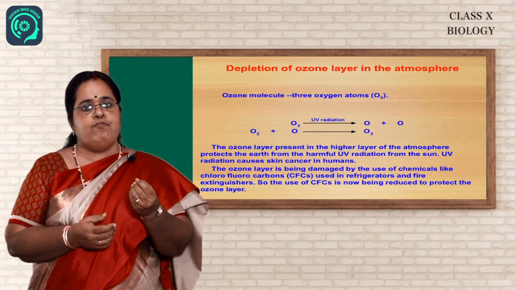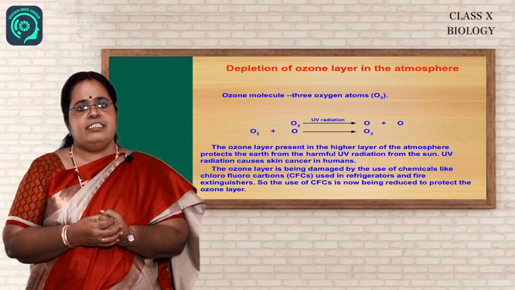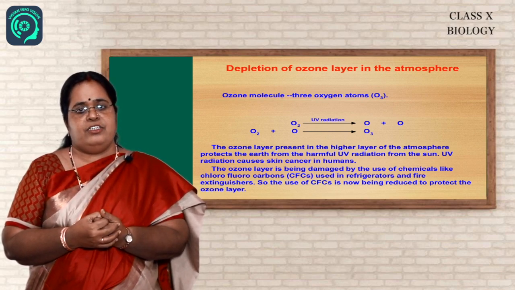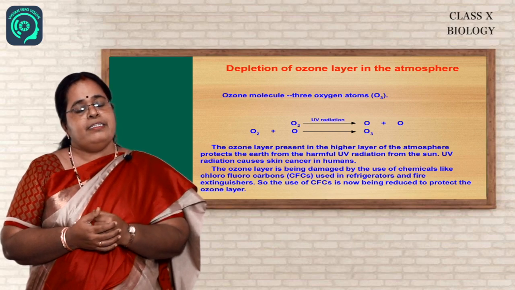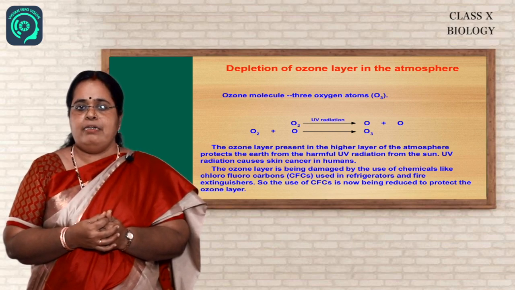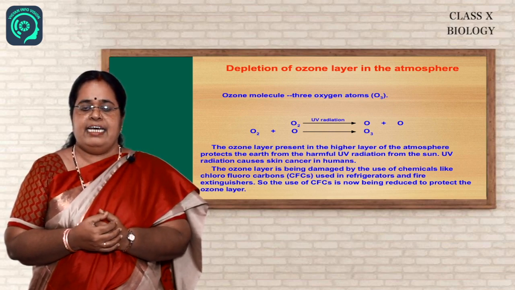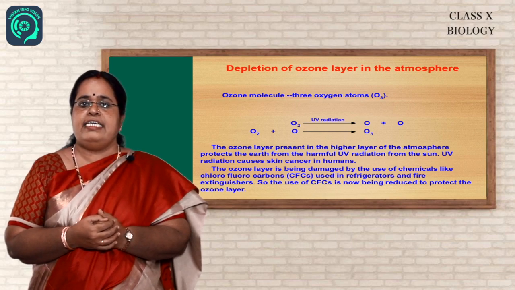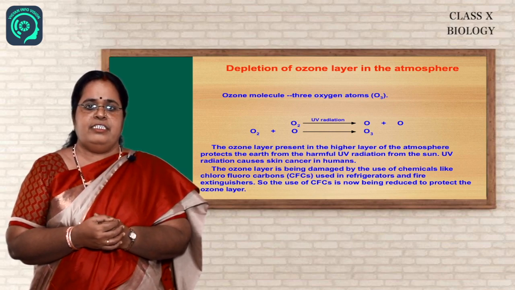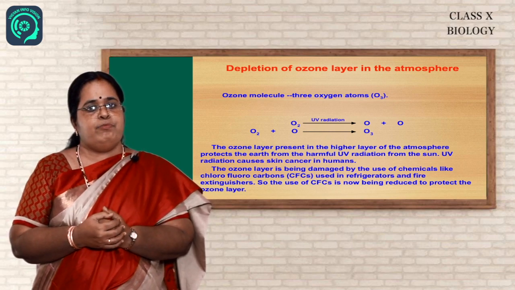It is chlorofluorocarbons that come out of our refrigerators and air conditioners, etc. Now how is this done? A body called UNEP, United Nations Environment Program, forged an agreement by which they said that the amount of CFC emission should be restricted to the 1986 level. So I hope you have understood about ozone.